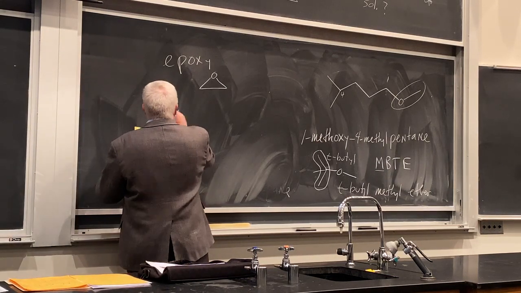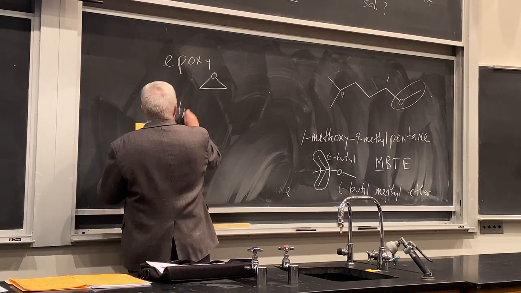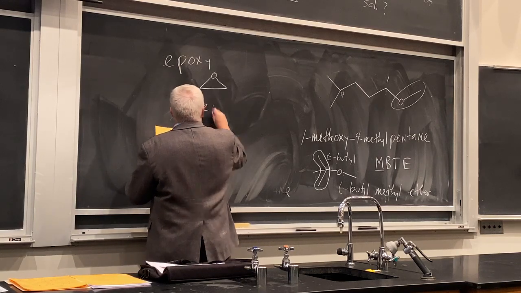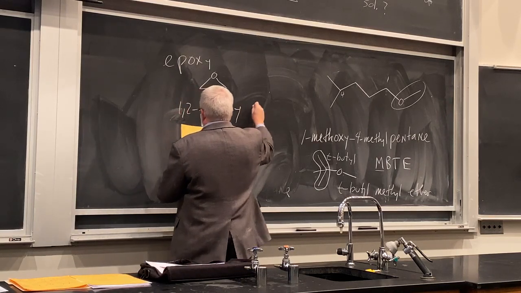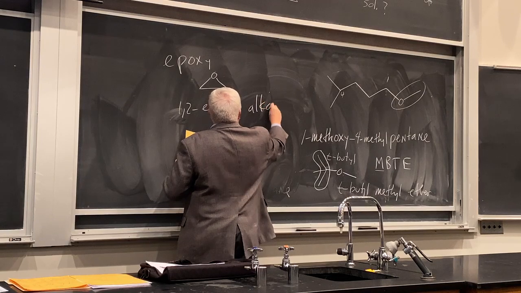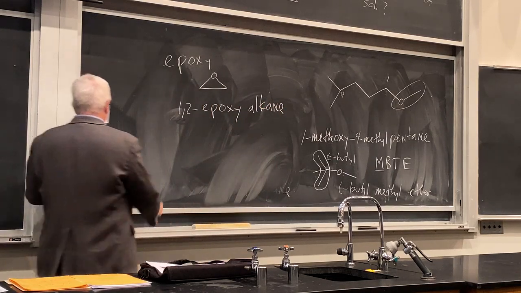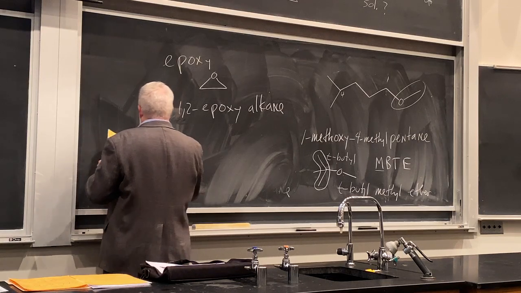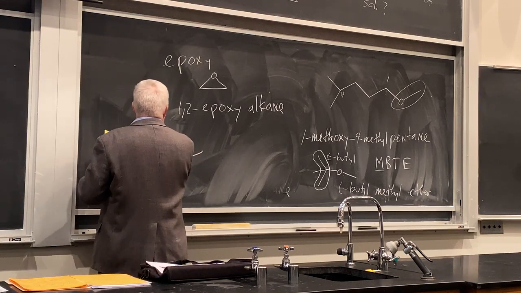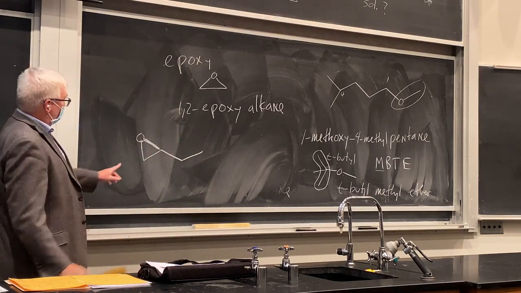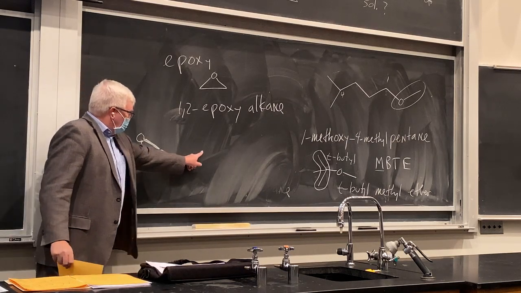How are they named here? They're named as 1,2-epoxy alkanes. So wherever the epoxy group is here. If you had this one, for example, what would you call that? 1, 2, 3, 4.